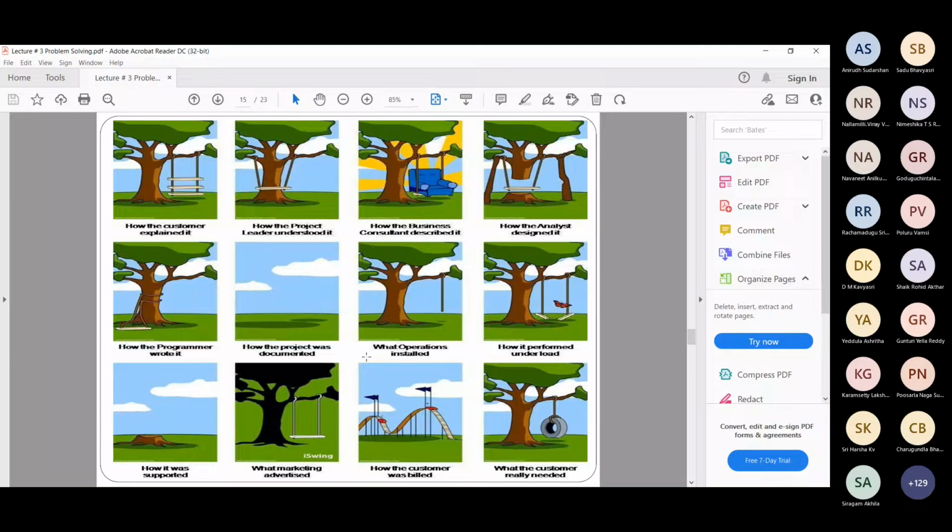My question was, what do you understand from this figure? Why was this discussion there in our slide? What was the significance of such a figure? One tree, many users. Ma'am, it was representing that communication is a very necessary problem, between the developer and the customer. Yeah, exactly. So we were talking about requirements gathering and all that.